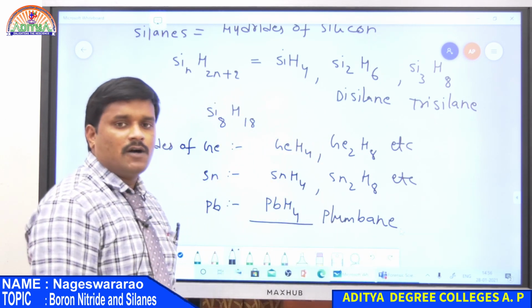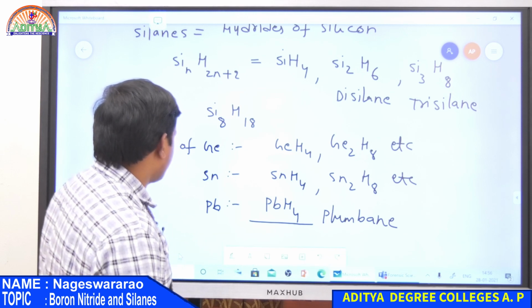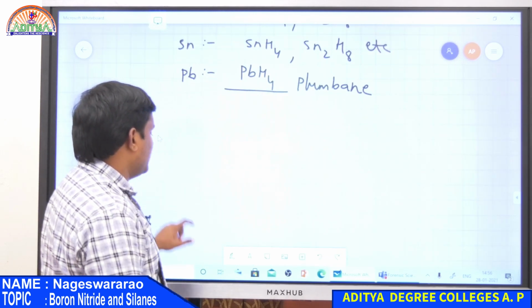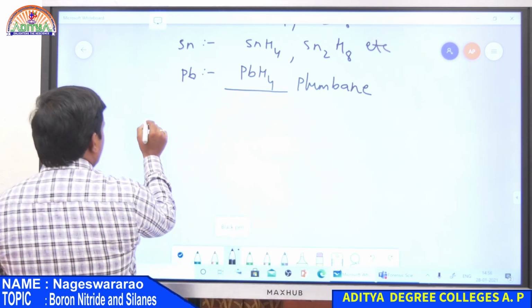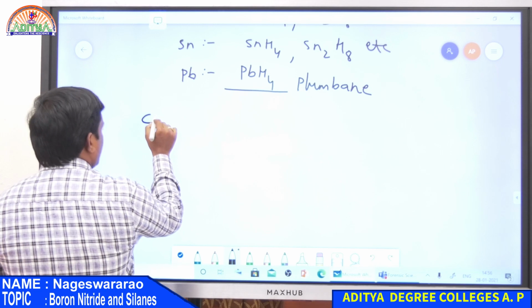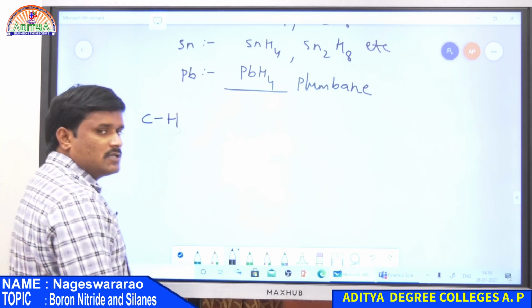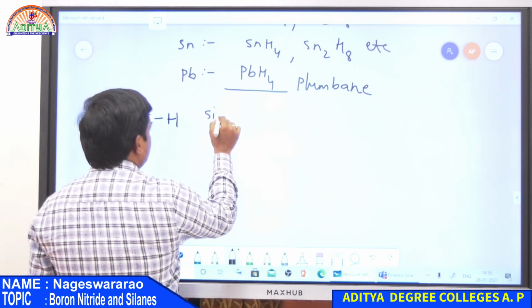So it only forms one hydride. Therefore, the formation of hydrides from top to bottom in 14th group elements decreases, and it is due to the following. In the case of alkanes, or hydrides of carbon, there is a C-H bond, whereas in the case of silicon hydride,